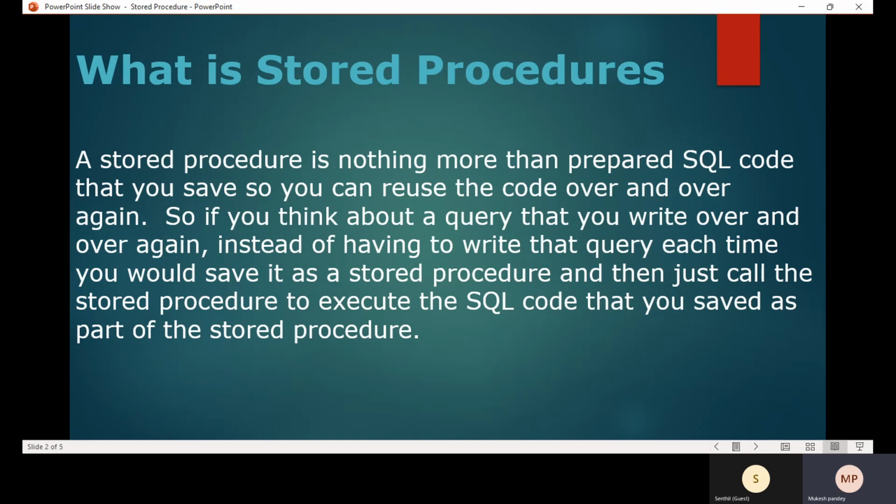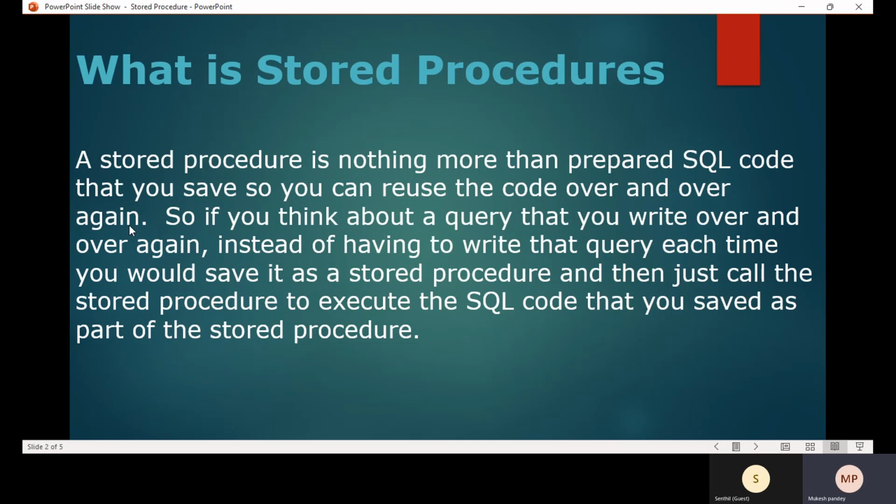It is helpful in each and every area: execution, code reuse, the developer's point of view, and execution timing as well. The definition of a stored procedure is prepared SQL code that you save so you can reuse the code over and over again.